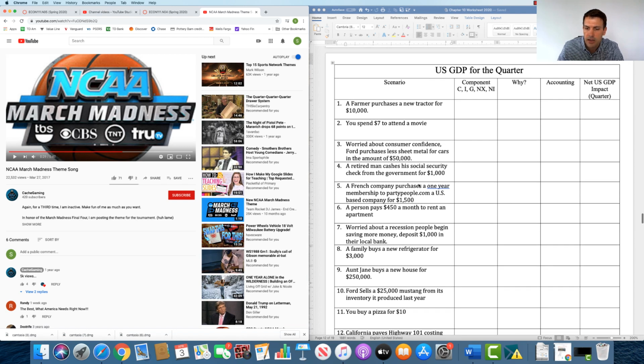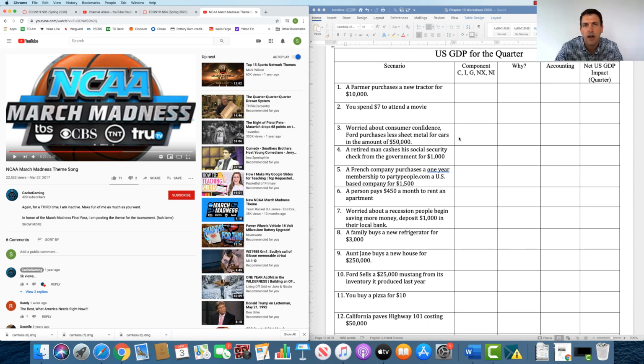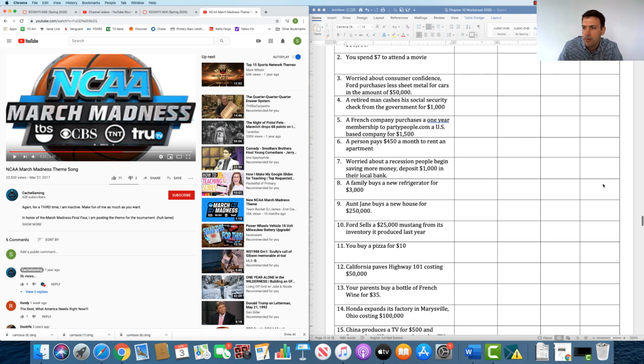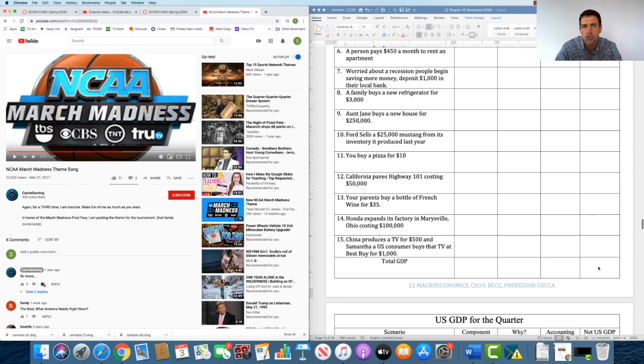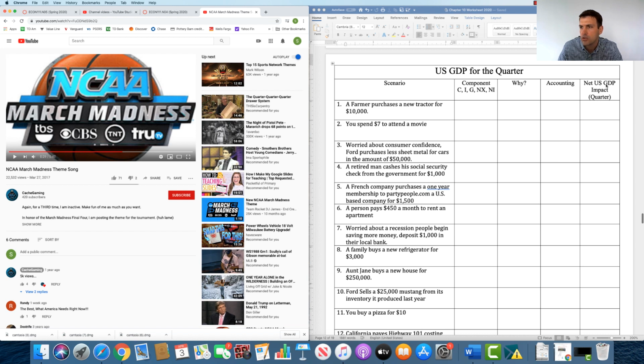All these down here, I think there's about 15 or so. You're going to answer each one of these. I'll have multiple choice questions. Some of them do have some accounting, so I may have some multiple choice problems in there as well to solve that. Then basically you add up the total to get the total GDP impact. Now this is GDP for the quarter, so it's US GDP for the quarter. And remember, there are 3 months within that quarter.